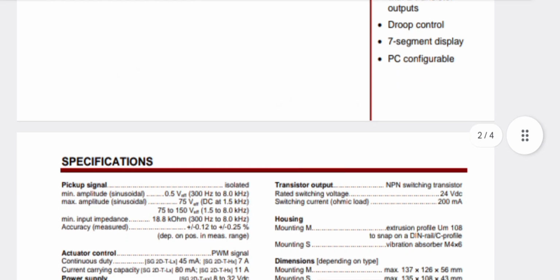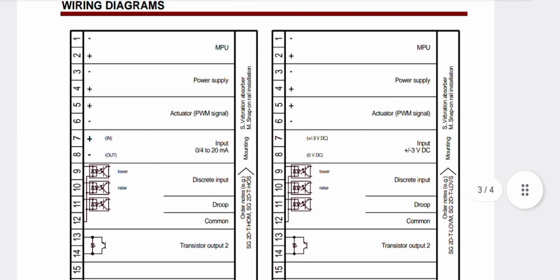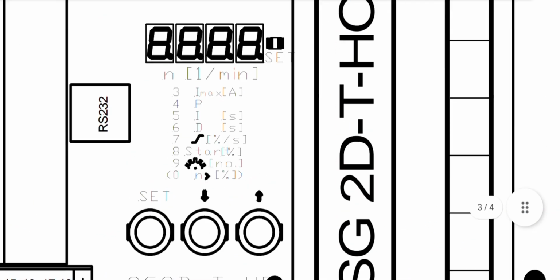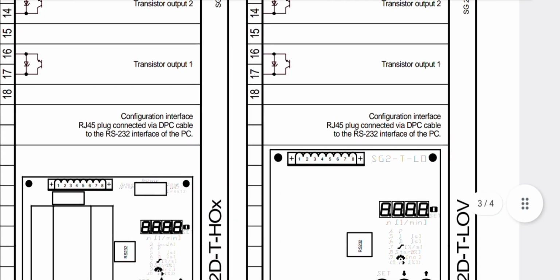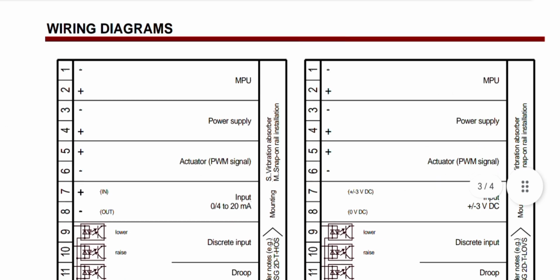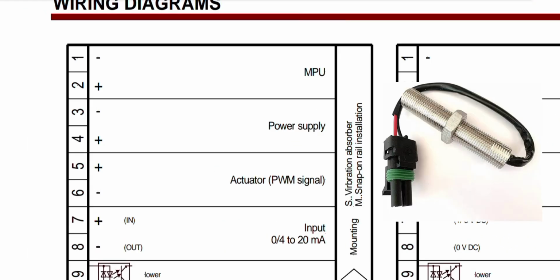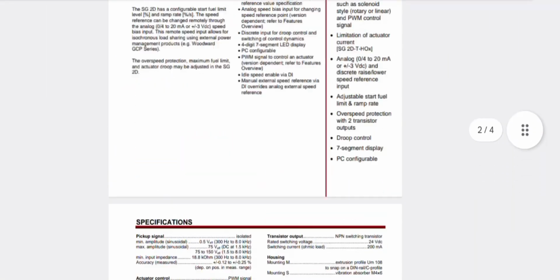So let's move to the wiring diagram explanations. As you can see here, we have two models. So let's get started. Pin number 1 and pin number 2 is the MPU input supply.